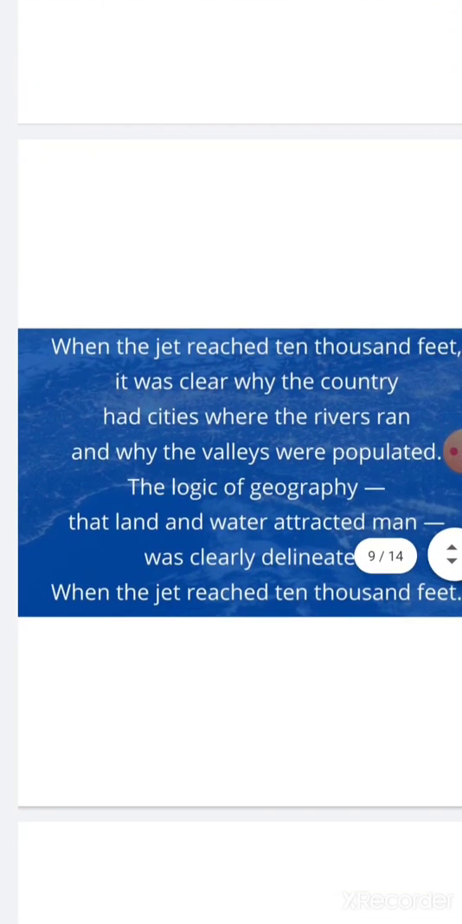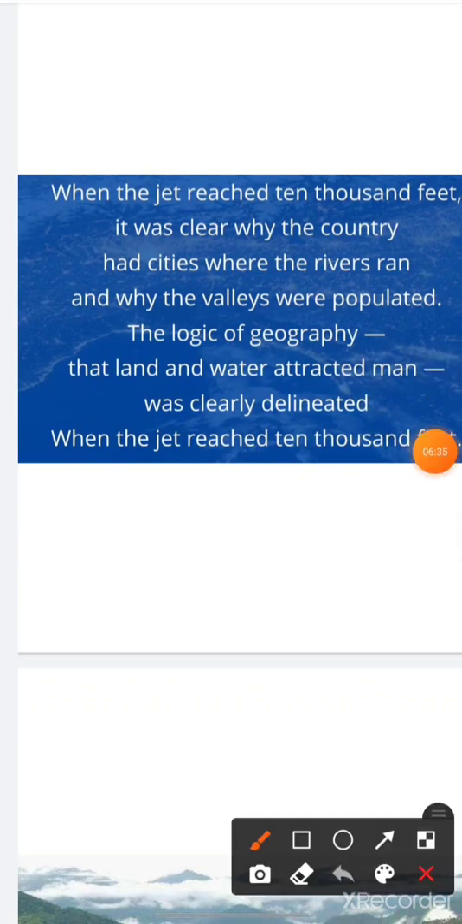In the second paragraph, the poet says, "when the jet reached 10,000 feet, it was clear why the country had cities where the rivers ran and why the valleys were populated." So, in the first paragraph, he was 6 inches to the mile. 6 inches were left to reach a mile. A mile is actually a measuring quantity. 1 mile is approximately equal to 5,000 feet.